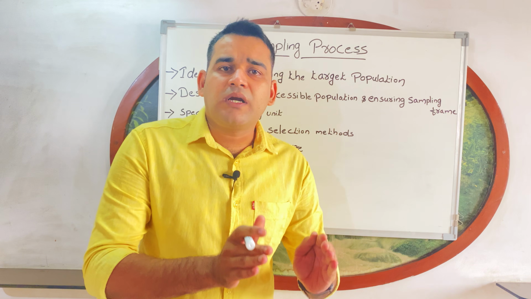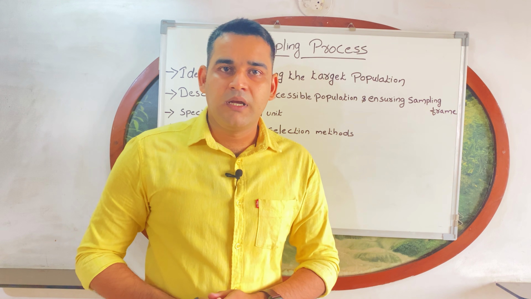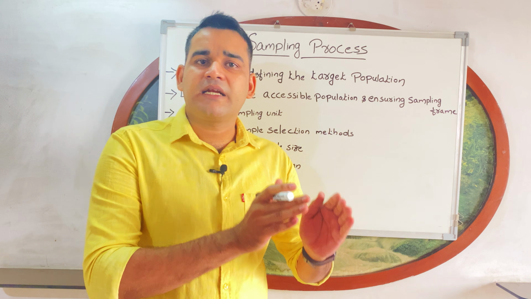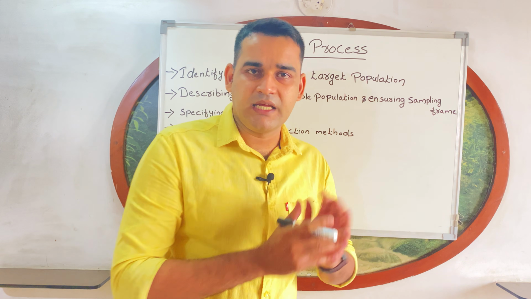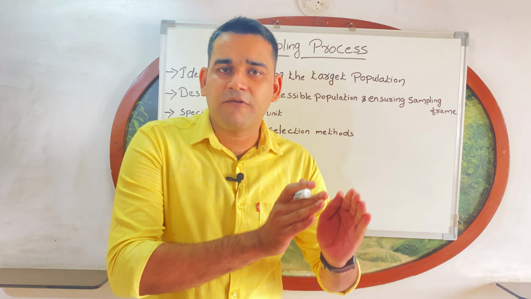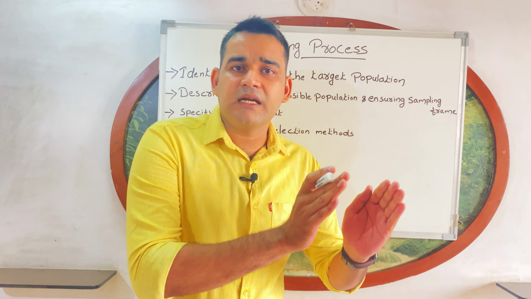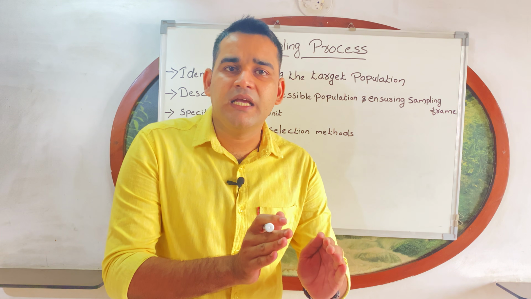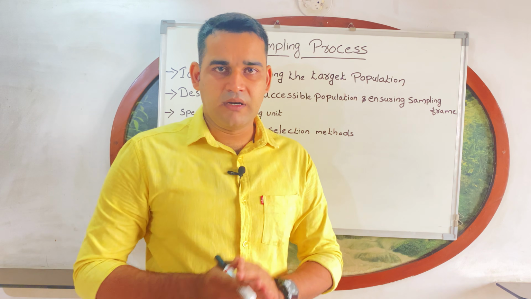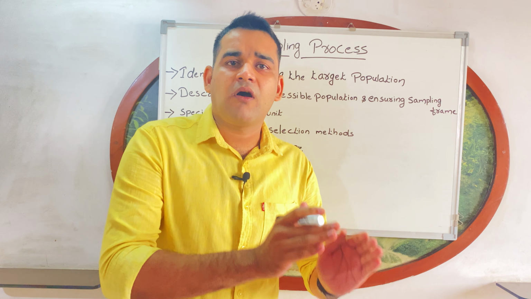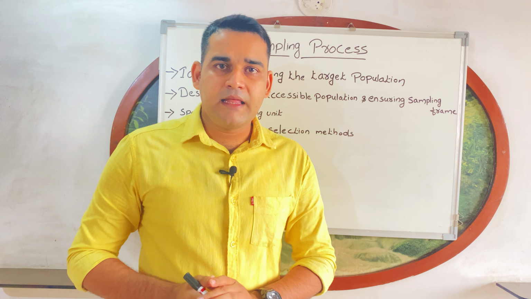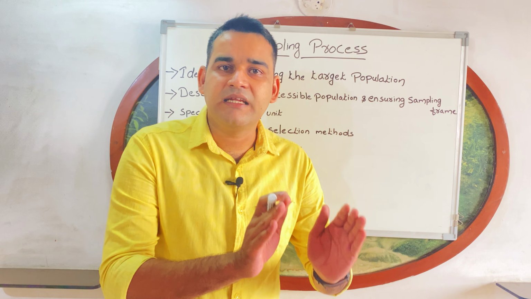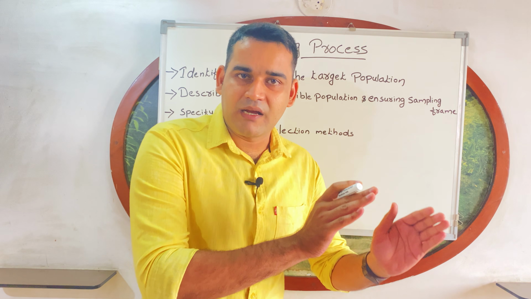It is the total number of the people who meet certain criteria of your research study. Your research study is related to pregnant women, so the total number of pregnant women, that is who meet the certain criteria. The criteria is the woman should be pregnant.